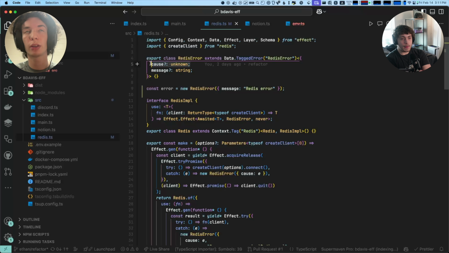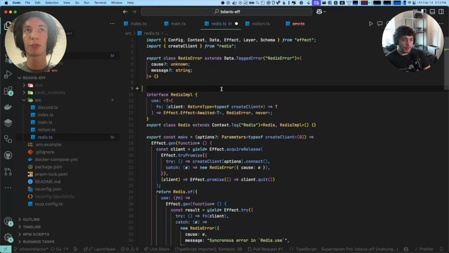The other thing is, usually when we're interfacing with non-Effect code, we want to carry along the original error. If we don't have this cause, it's like, okay, we had a Redis error, but what was the actual Redis error? No one knows. So when you're interfacing with non-Effect code, it's a really good pattern to keep a cause around.